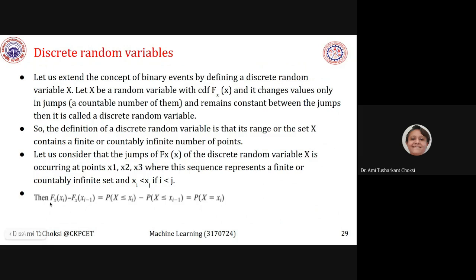See, the only thing we have done is F_X(xi). That means we have given X less than or equal to xi, because it is given here, right? This is given to us. So what we are saying is X is less than or equal to xi. Then here we are giving X is less than or equal to xi minus 1, right? So what remains? It remains that is equal to P(X is equal to xi), right?